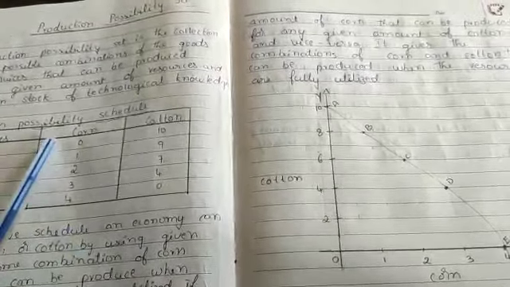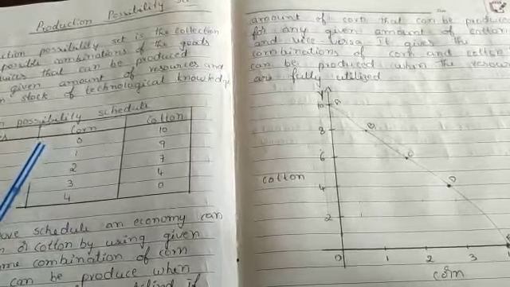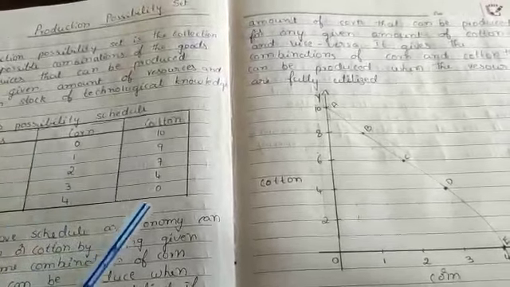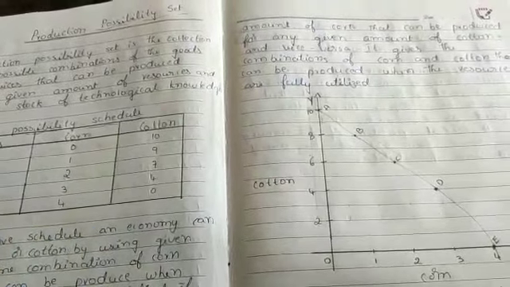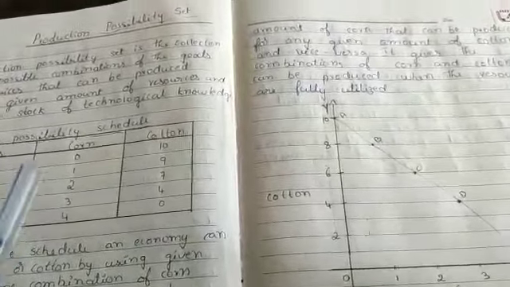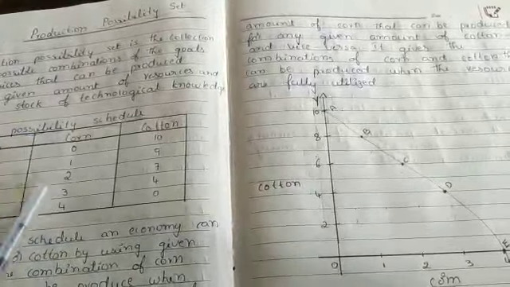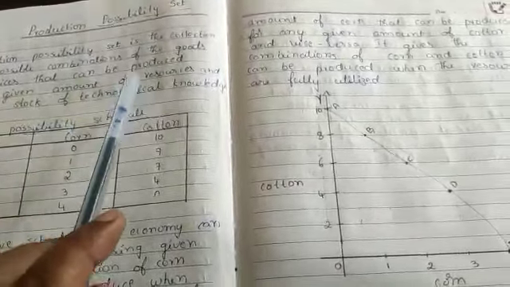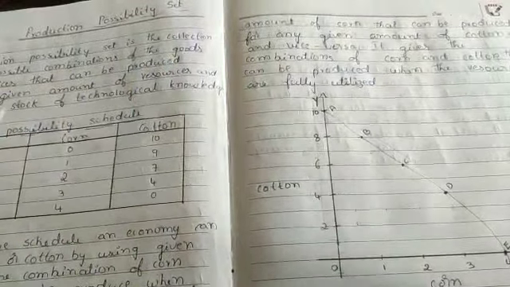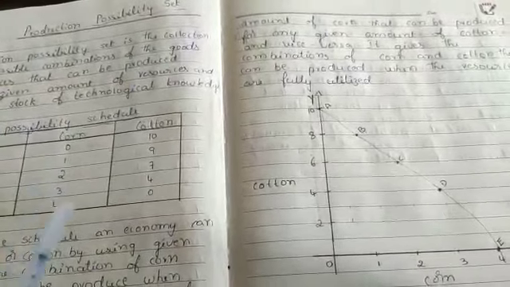Either you can use the complete 1 acre of land and produce 4 kg of corn, or you can use the complete 1 acre of land and produce 10 kg of cotton. It is up to you. So why are these different combinations given? In production possibility set, it is a combination of goods and services that can be produced.